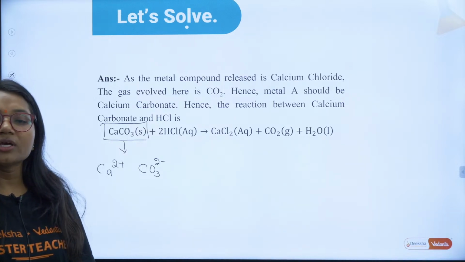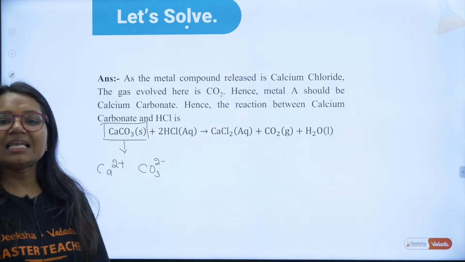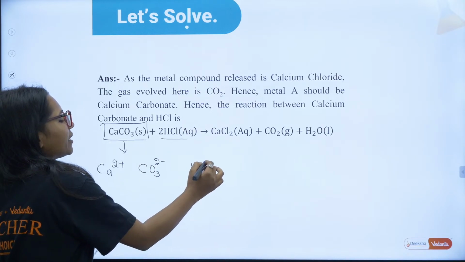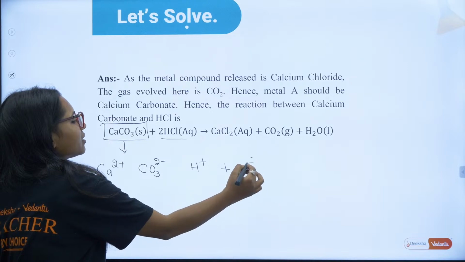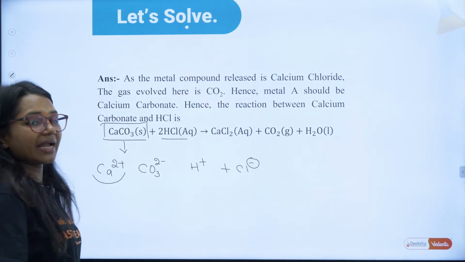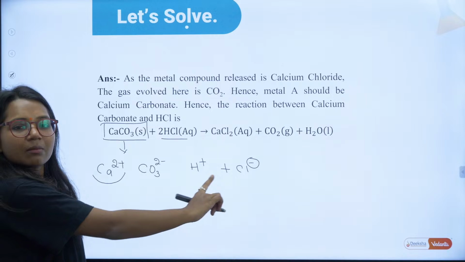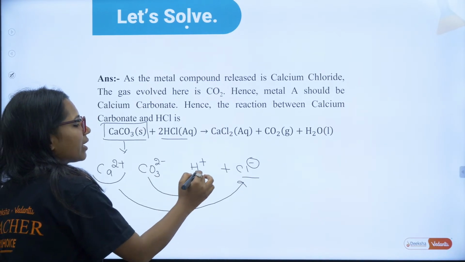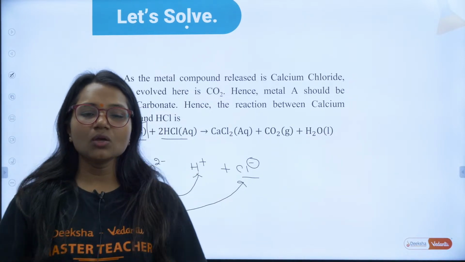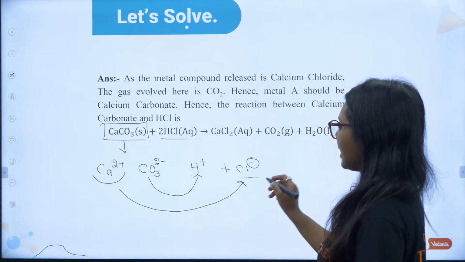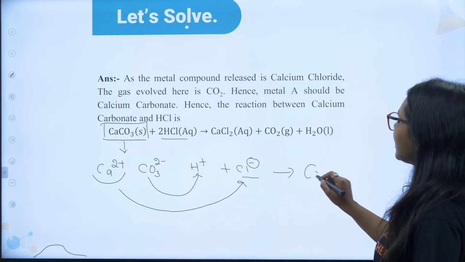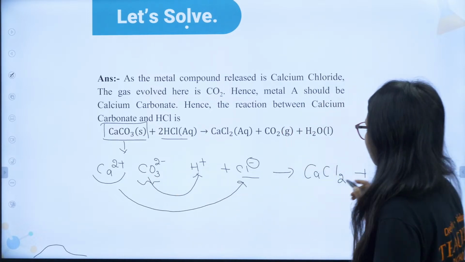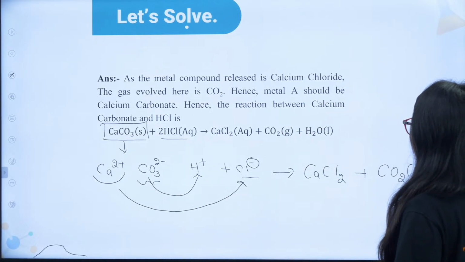And HCl is going to give you what ions? Do let me know in the chat box. HCl will give you H+ and Cl-. Calcium will combine with whom? Calcium will combine with chloride. Carbonate will combine with hydrogen. So what you are going to get? Yes, it is going to form calcium chloride, and from this you will get CO2 gas.